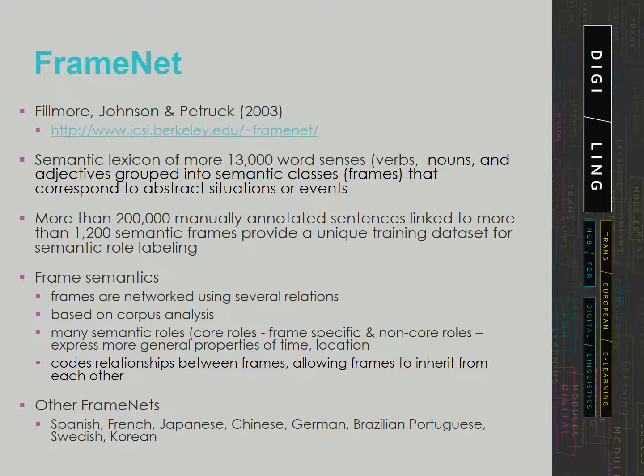Since the frames are basically semantic, they are often similar across languages. For example, frames about buying and selling involve the frame elements buyer, seller, goods, and money, regardless of the language in which they are expressed. So other FrameNets are being developed for Spanish, French, Japanese, Chinese, German, Brazilian Portuguese, Swedish, and Korean.